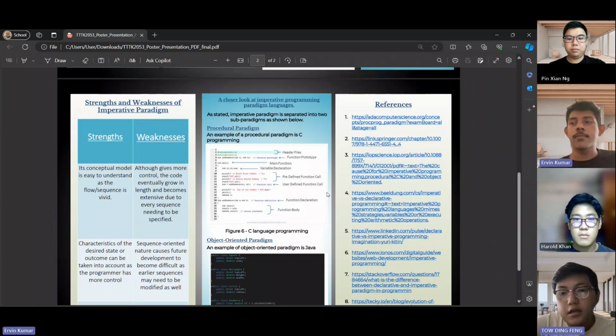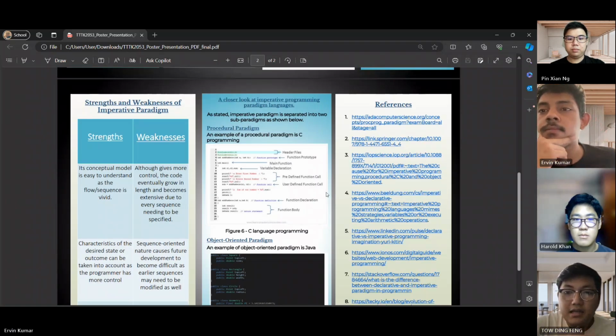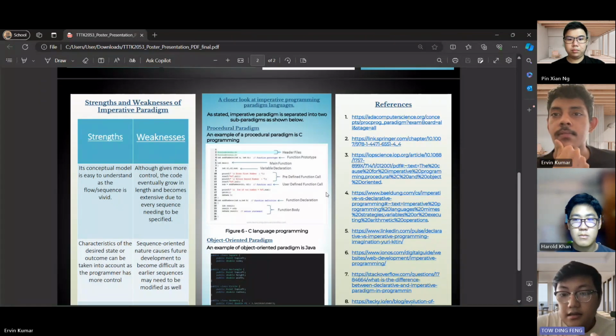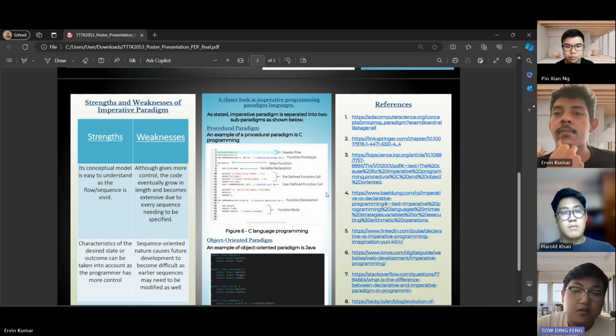In terms of strengths, the imperative paradigm is a conceptual model that is easy to understand, as the flow or the sequence is vivid, and the characteristic of the desired state or outcome can be taken into account as the programmer has more control. It is also easy to learn as the syntax used is similar and repetitive.